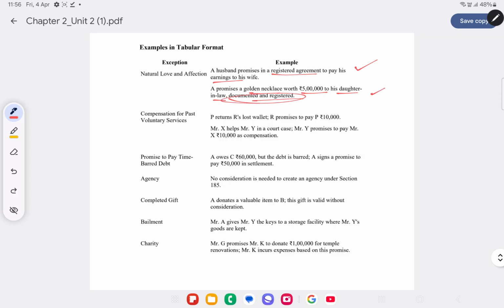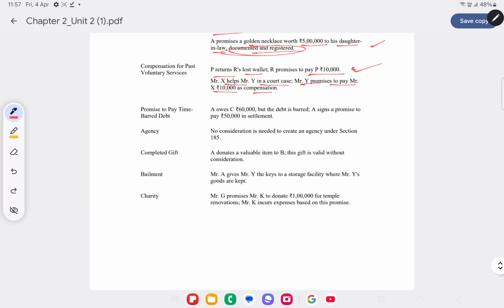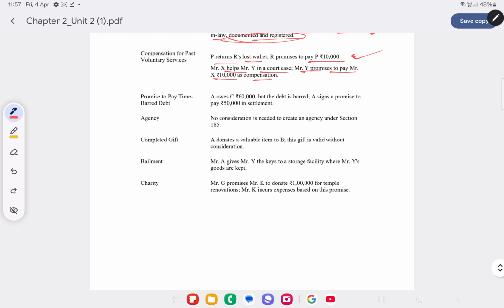Compensation for past voluntary services. P returns R's lost wallet. R promises to pay P 10,000 for the past voluntary service, which is again an agreement valid without consideration. Mr. X helps Mr. Y in a court case. Mr. Y promises to pay Mr. X 10,000 as compensation. This is again a past voluntary service rendered by Mr. X, for which Mr. Y is paying compensation now, which is again a valid agreement without consideration.